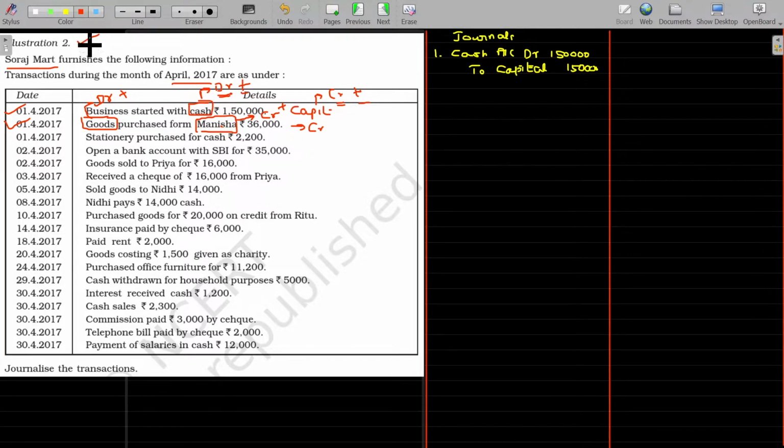Whenever it is a purchase, we don't use the term goods. We can use the term purchases. Similarly, whenever we sell the goods, we use the term sales rather than goods. So I am replacing goods with a new term called purchases. So the second one, on the same day, purchases account debit. Purchases represents only the goods.